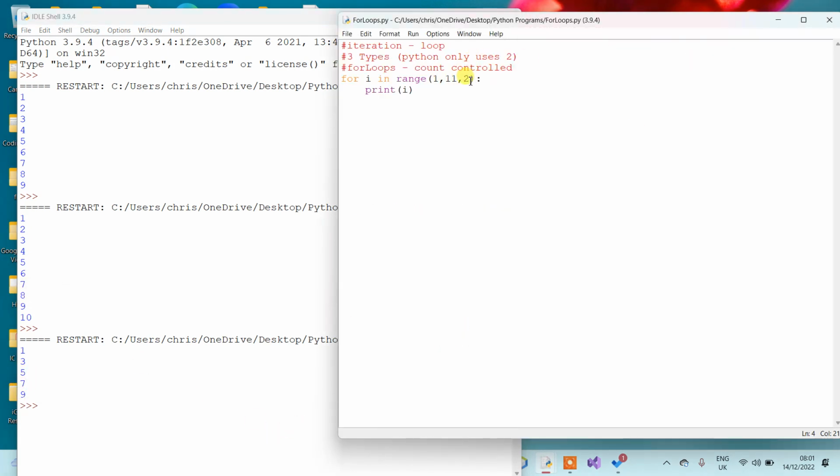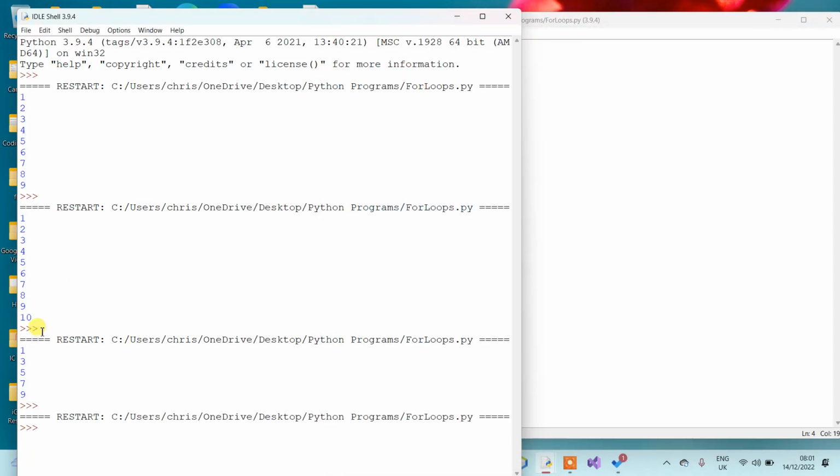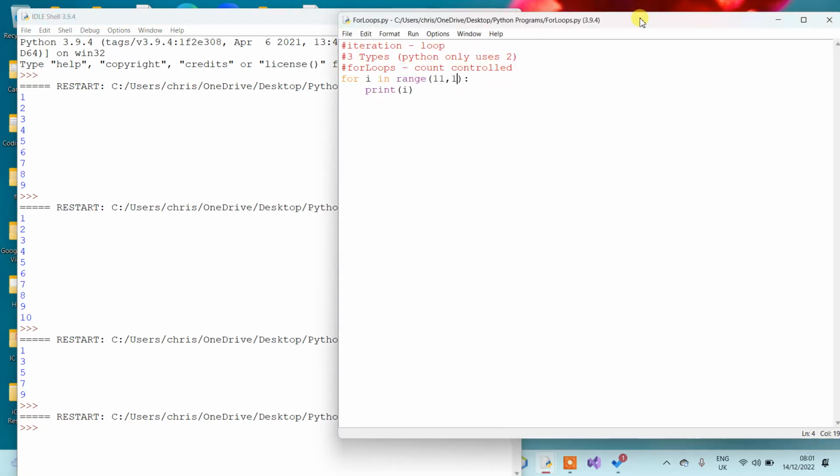I can also start at 11 and finish at 1 and do that in multiples of minus 2. Let's just do it counting backwards to start off with. It's taking a little bit of time to run there. Sorry, that's because I haven't told it how to count.